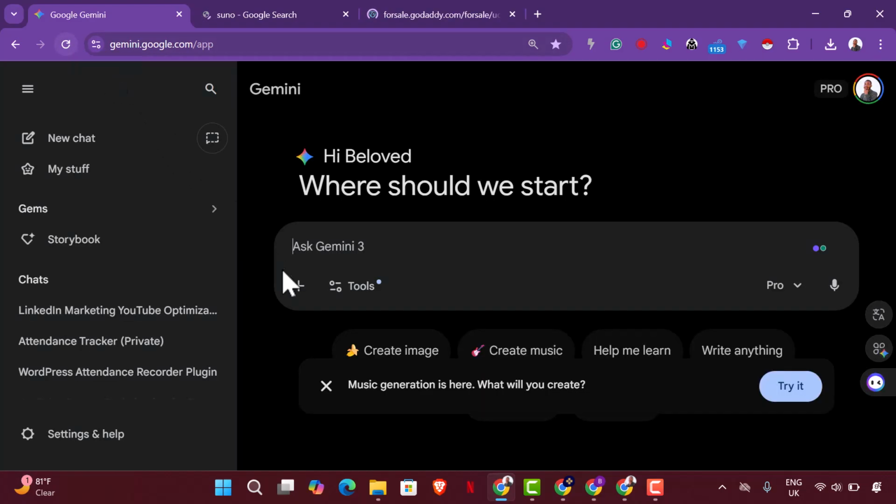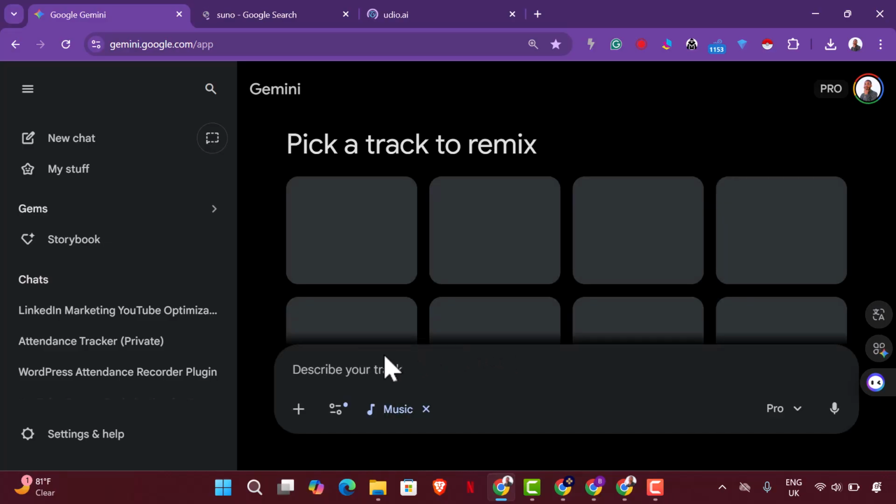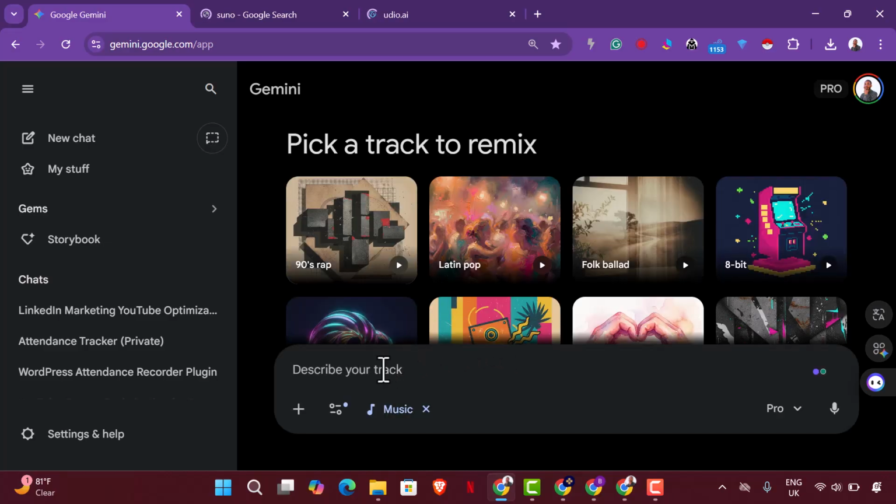But right now, Gemini just introduced that to Gemini. So you can directly see it on Gemini right here. So you could create music directly. So this is the feature right here. So let's try it out and see how it goes. So I want to create music right now. So all you have to do is to describe your, oh wow.